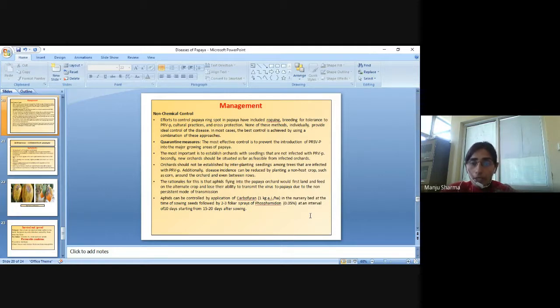Aphids can be controlled by application of carbofuran 1 kg per hectare in the nursery bed at the time of sowing seed, followed by 2 to 3 foliar sprays of phosphamidon 0.05% at an interval of 10 days, starting from 15 to 20 days after sowing.